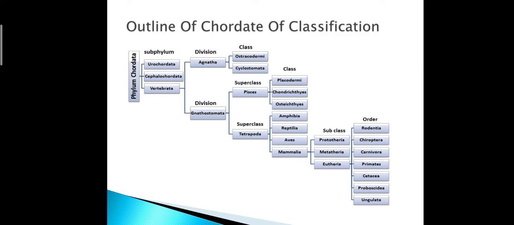Urochordata means which type of animals are included. The animal which have notochord in their embryonic condition in the tail region, such animal included in Urochordata. The animal which have notochord throughout the life, from birth to death, such animal belong to Cephalochordata. And the animal which have notochord first in the embryonic condition and then transform into vertebral column, such animal belong to Vertebrata.